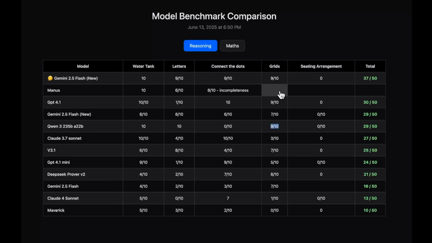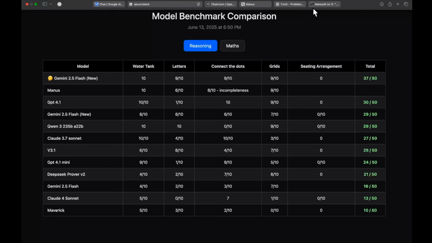What about Manus? Let's have a look. Even it scored a 9 out of 10. In this particular question, even Manus was one of the highest. So now without wasting any time, let's get into the final question.